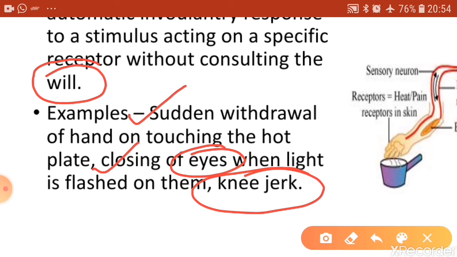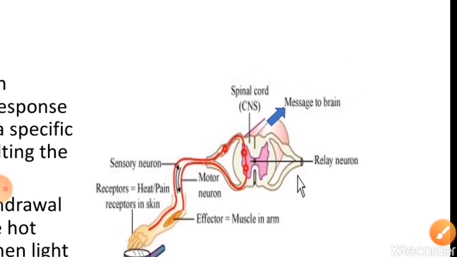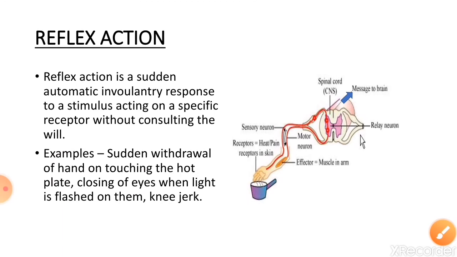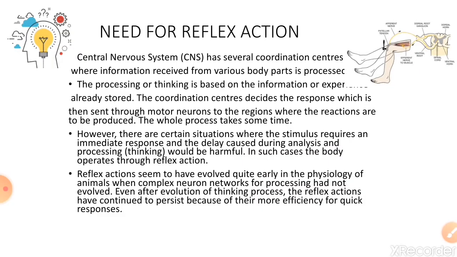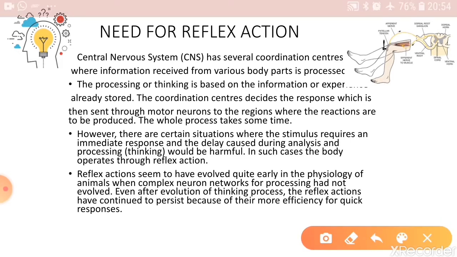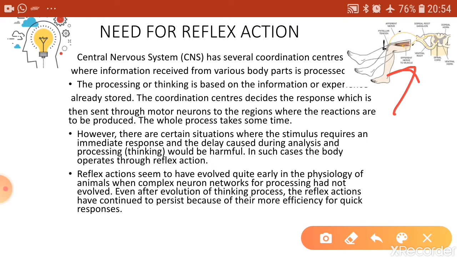So before we know how these actions are done, let us first know why reflex action is important. Now, the same examples that I had taken, like the knee jerk or removal of hand when a hot plate is touched, what would happen if thinking is involved?